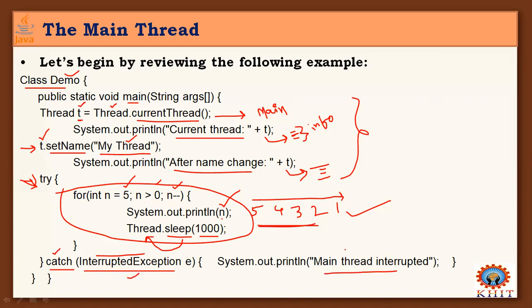Got it? Main thread. So once again, go through this process. In this program, we have taken the main thread and set its name and everything, and now go to the command prompt to execute this. Here it is.